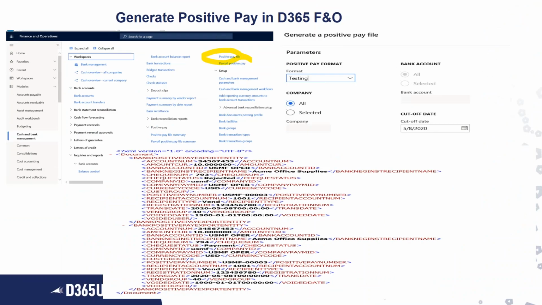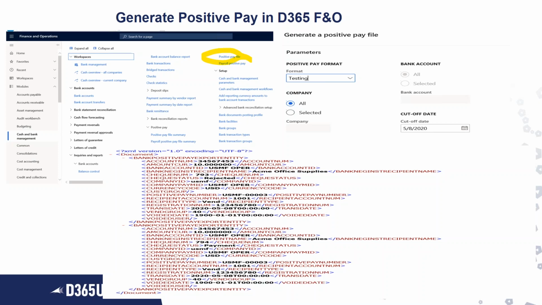And then you can go to cash and bank management, inquiries and report, positive pay format. You can generate the positive pay file, select the relevant format which you created, that is testing.